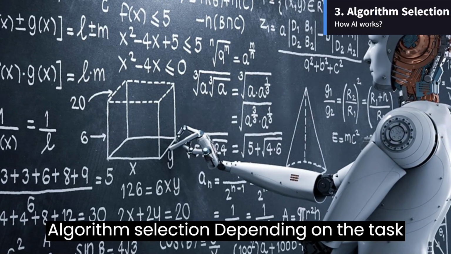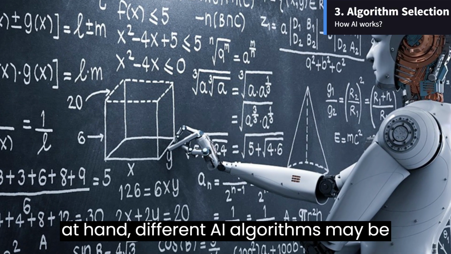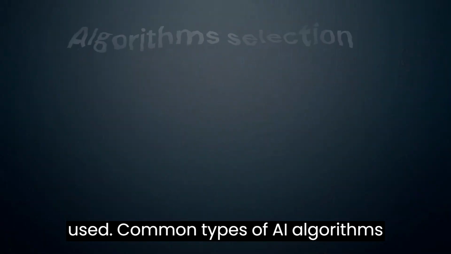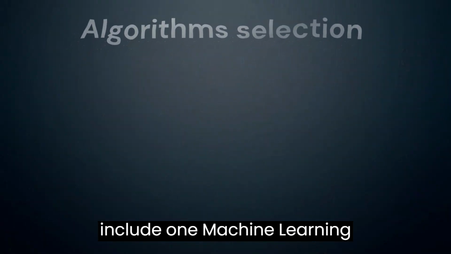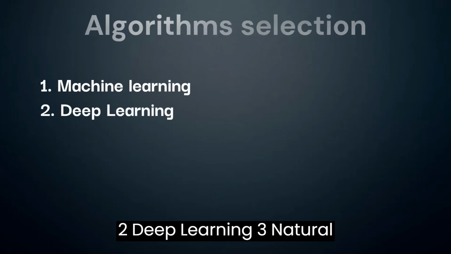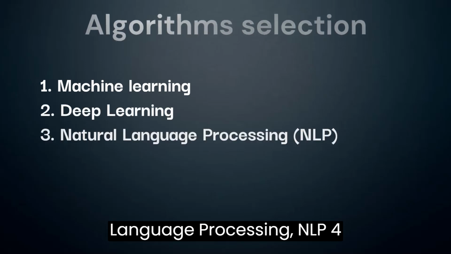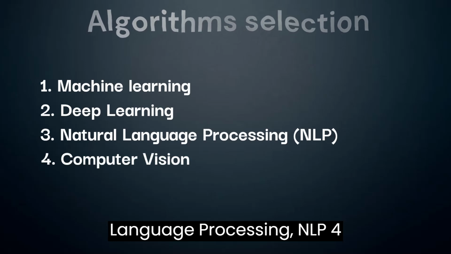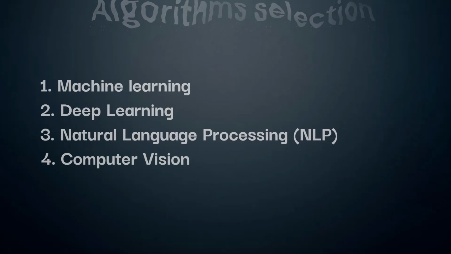Algorithm selection. Depending on the task at hand, different AI algorithms may be used. Common types of AI algorithms include: 1. Machine learning. 2. Deep learning. 3. Natural language processing, NLP. 4. Computer vision.